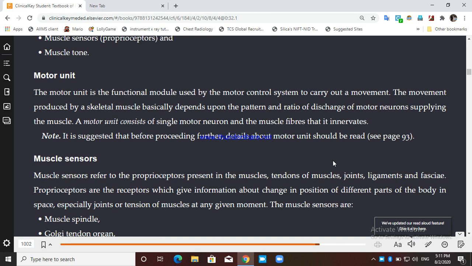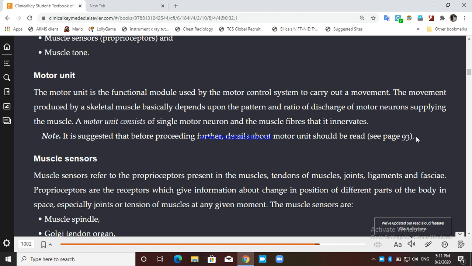There are some characteristics of the motor unit, like innervation ratio. What is innervation ratio? Innervation ratio, or in other words, the size of the motor unit, is the number of muscle fibers that a single motor neuron innervates.